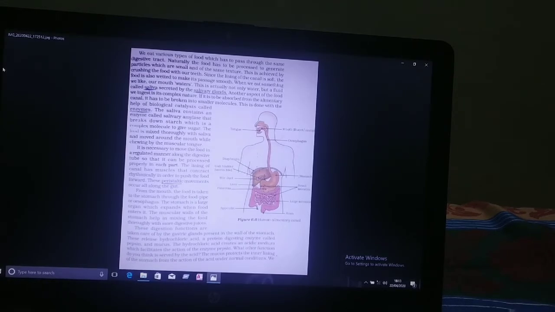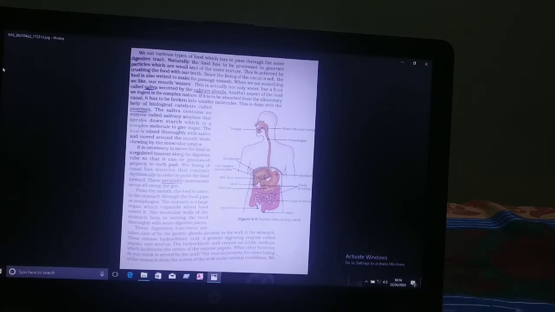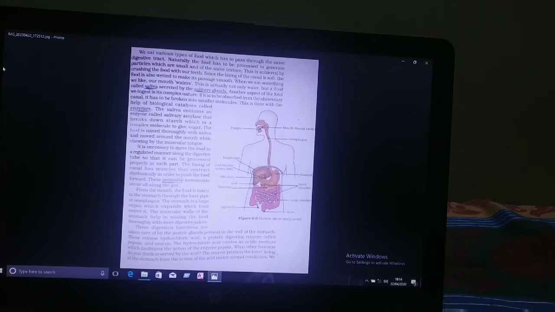In the acidic medium, the enzyme pepsin begins the digestion of proteins present in food to form smaller molecules. The protein digestion enzyme pepsin is active only in the presence of an acid.